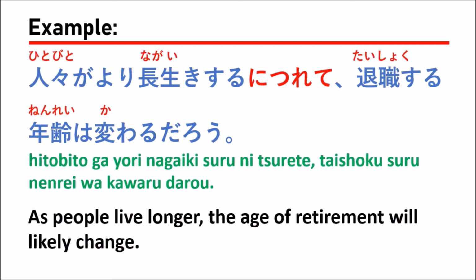人々がより長い生きするにつれて means that actually Japanese people die at 80 years old, or 70 years old or 60 years old, but if people have a longer life, the retirement will be long, right?